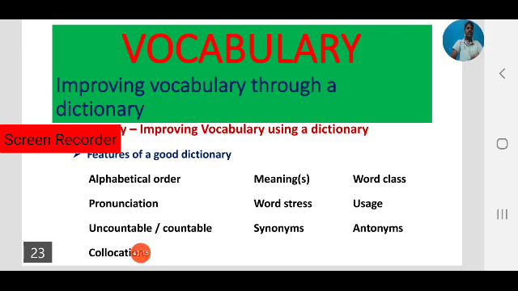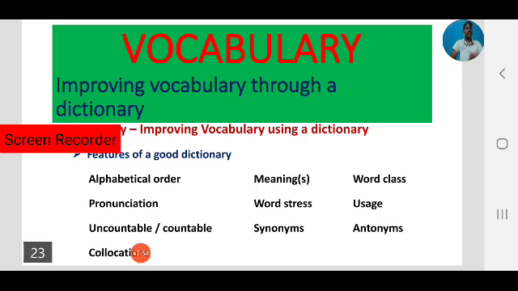How is a dictionary helpful to improve our vocabulary? We have discussed so far. What is a dictionary? A dictionary is a reference book that contains a list of words. They are generally arranged in alphabetical order. Every language has a dictionary. Not only English, every other language has its own dictionary. By using a dictionary regularly, we can improve our English.